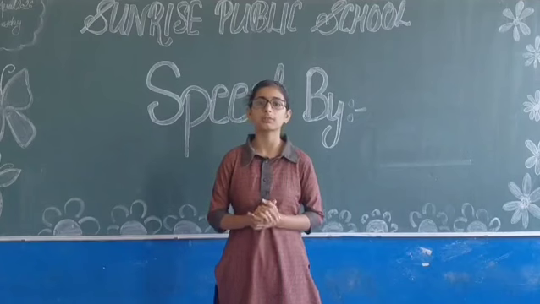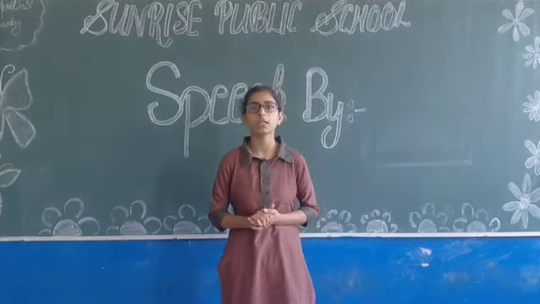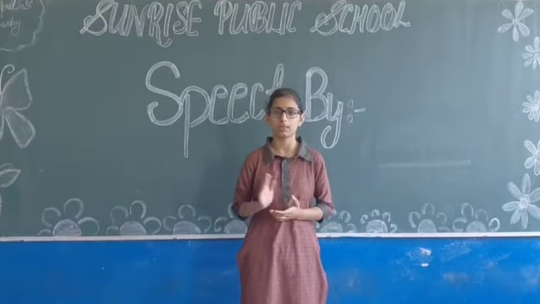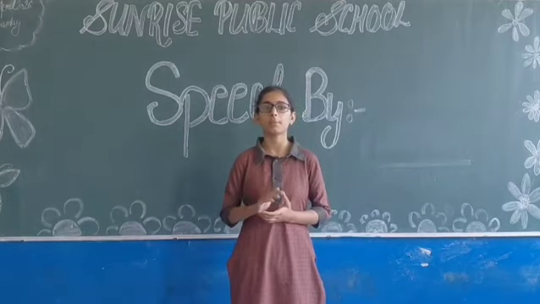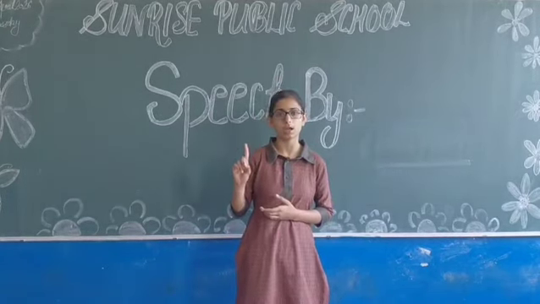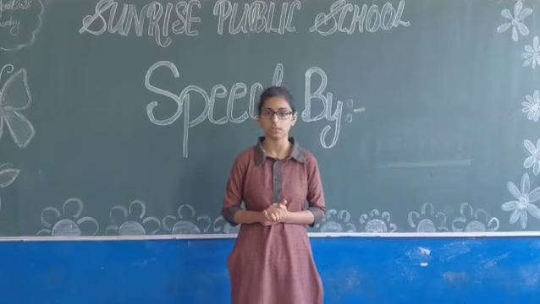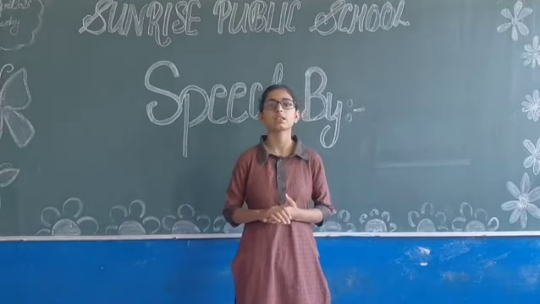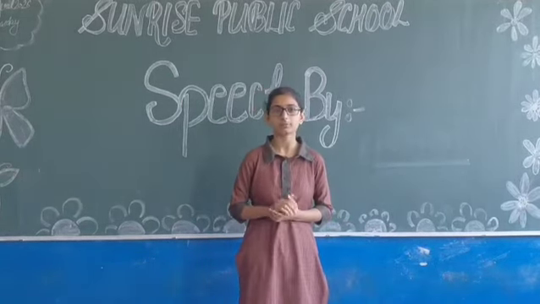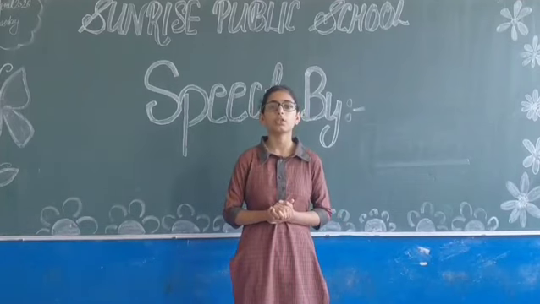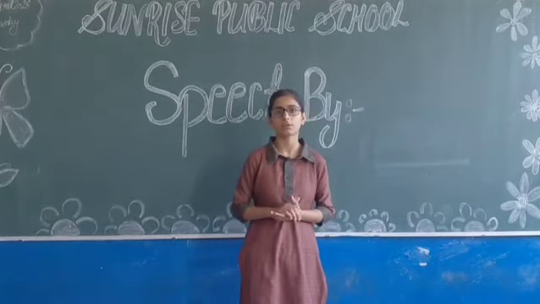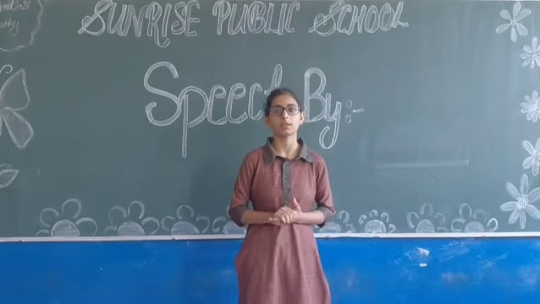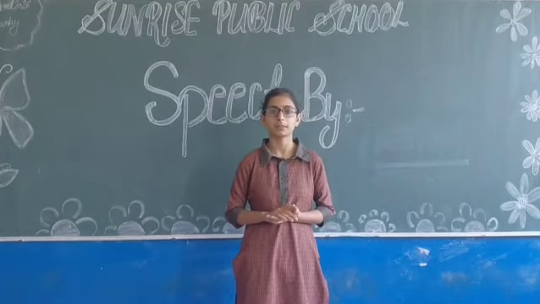On the basis of terms, there are 3 types: monomial, binomial and trinomial. Monomial. A polynomial which contains only one term is known as monomial. For example, 7x, 5x, etc. Binomial. A polynomial which contains 2 terms is known as binomial. For example, 7x plus 5x.